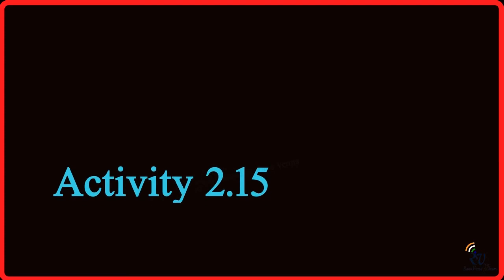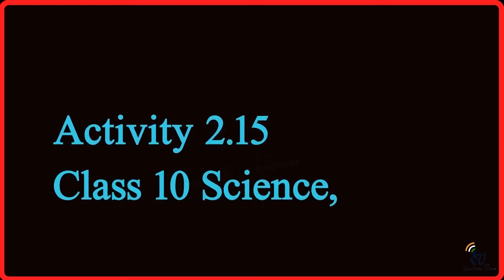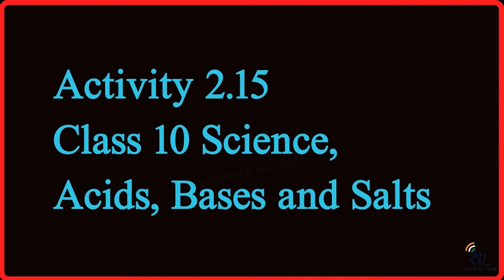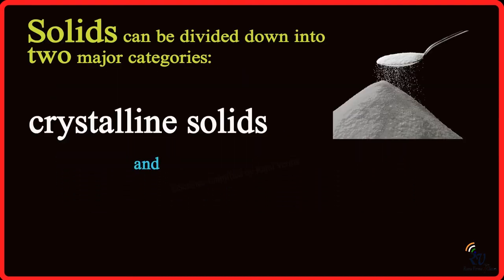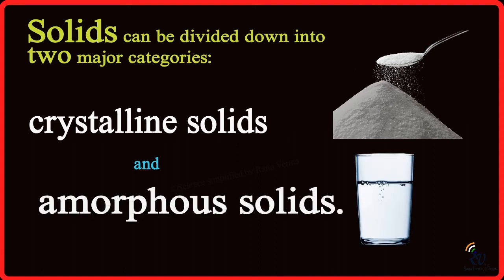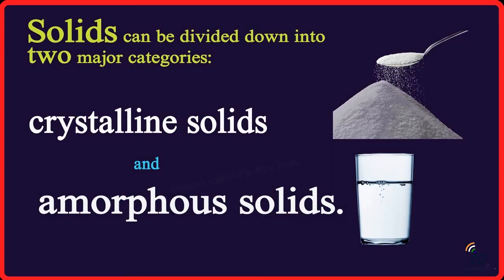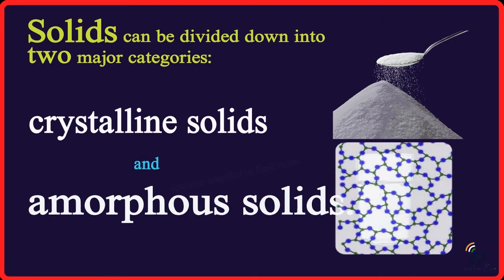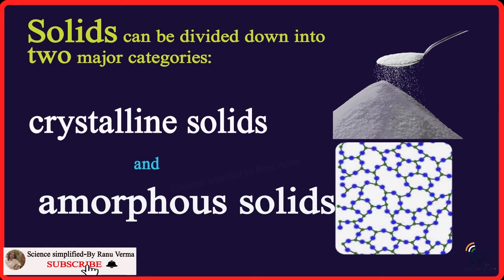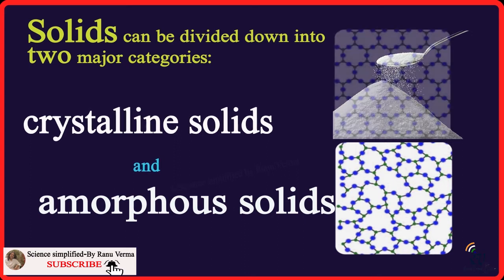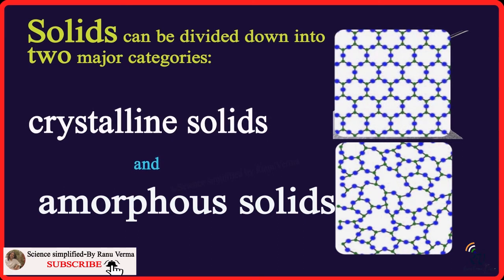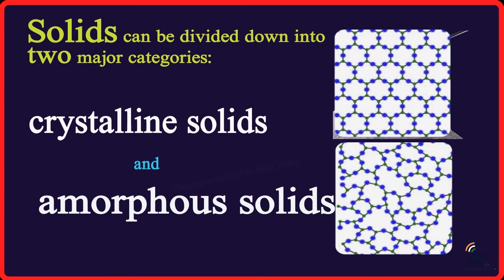Activity 2.15, Class 10 Science NCERT, second chapter Acids, Bases and Salts. We are going to study about water of crystallization. Solids can be defined in two major categories: crystalline solids and amorphous solids. Amorphous solids such as glass do not have any orderly molecular arrangement, but crystalline solids have a well-defined order in their structure. How are crystals found in shape?